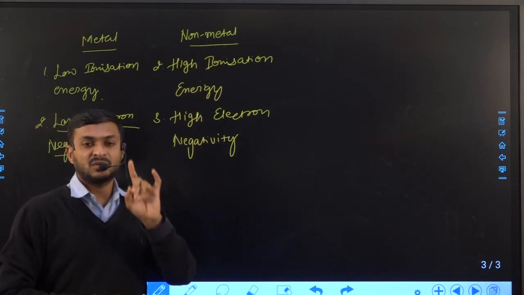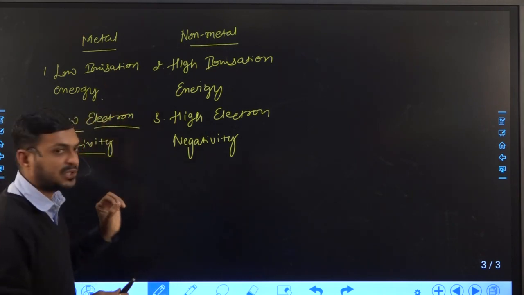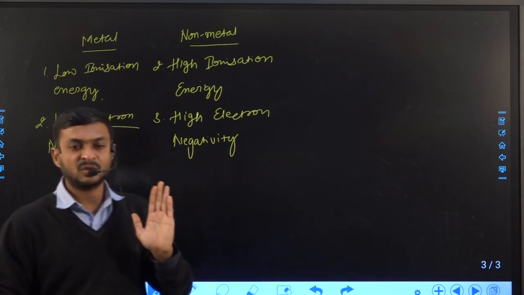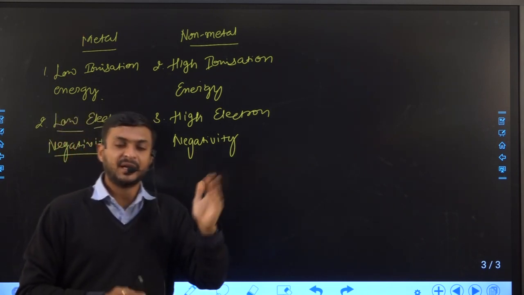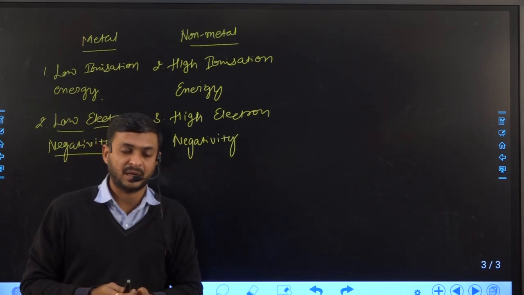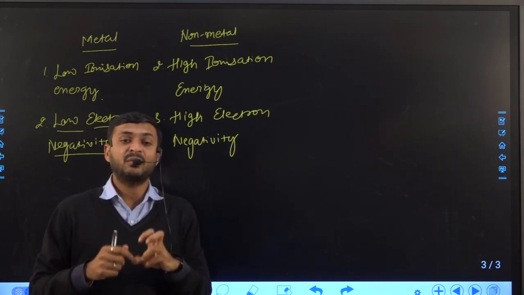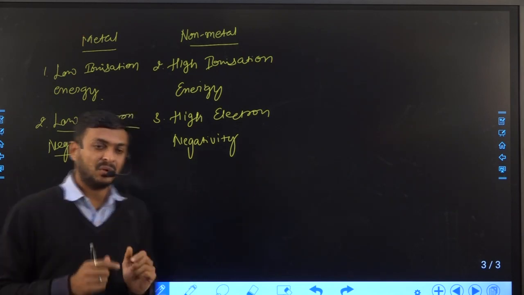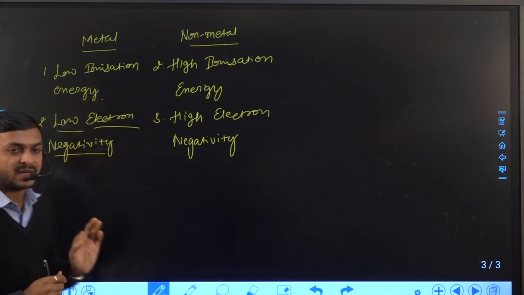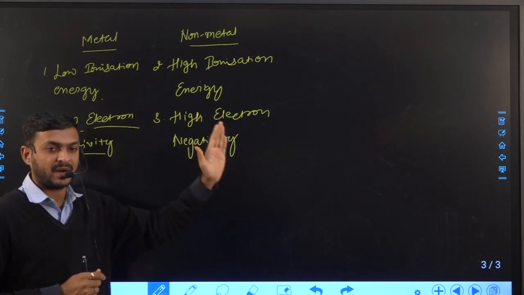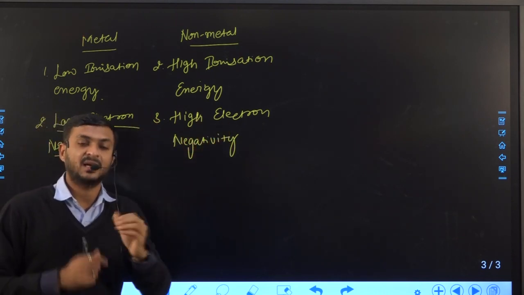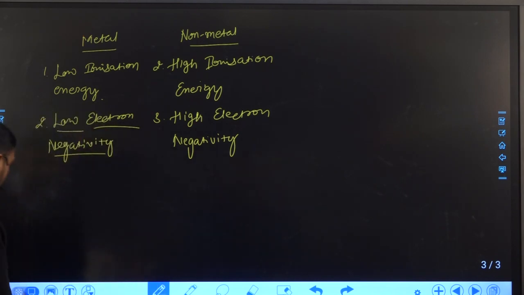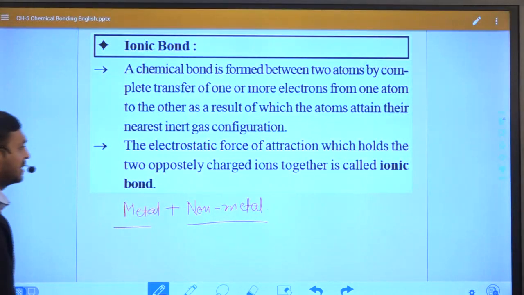Right? So these 2 points at least we should know about metal and non-metal. There are many characteristics you learn, and you will also learn more in your higher standard. But right now if you want to understand ionic bond clearly, then first we should know these 2 characteristics about metal and non-metal. So based on that let us try to understand chemical bond, ionic bond specifically.